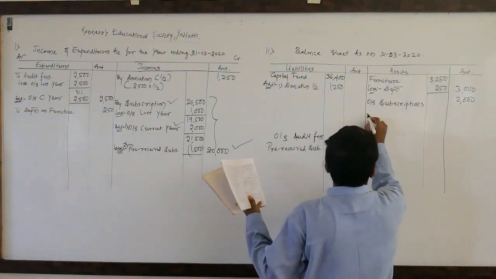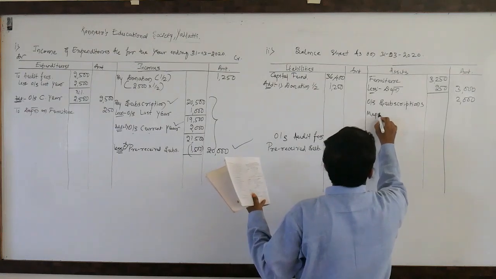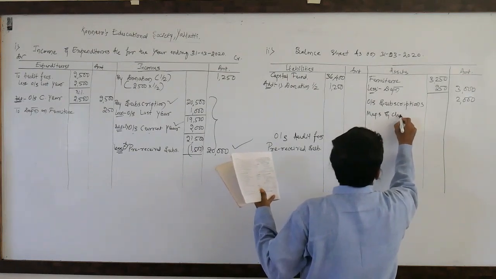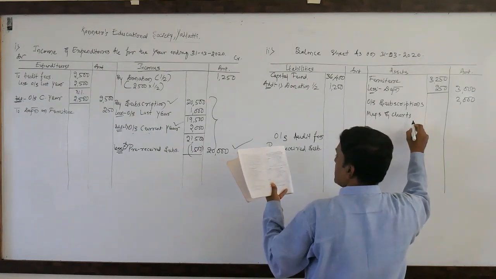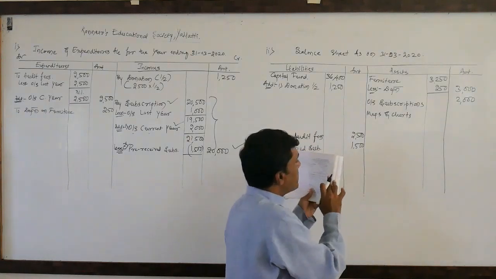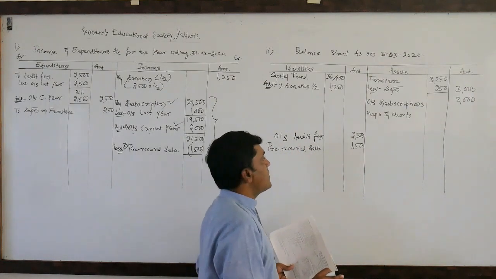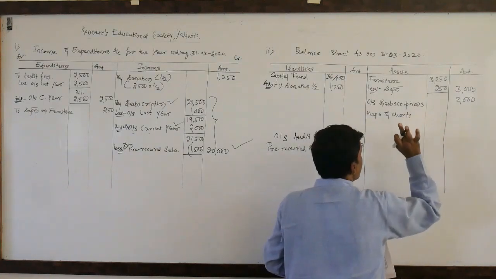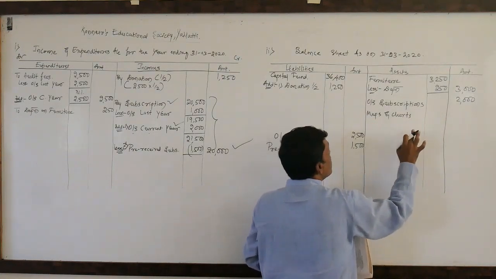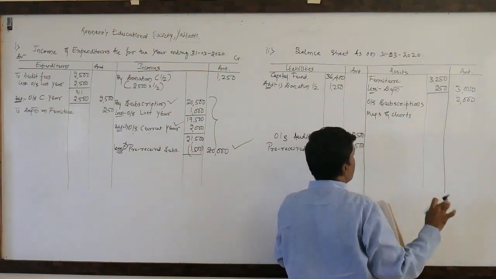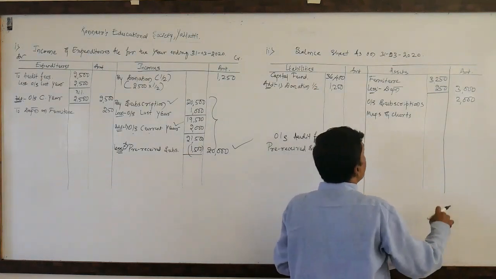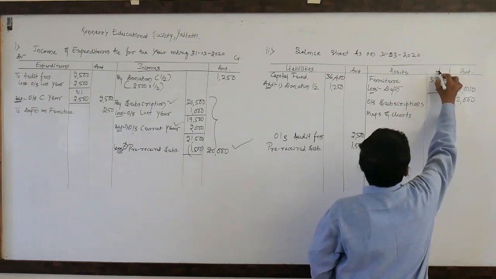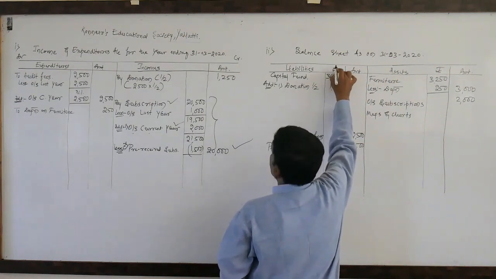Look here, maps and charts. Maps and charts is 1,600. The big question: the amount, do I have to write it in the outer column or the inner column? Please concentrate. The amount of maps and charts, that is 1,600. Whether I have to write it in the inner column or outer column.